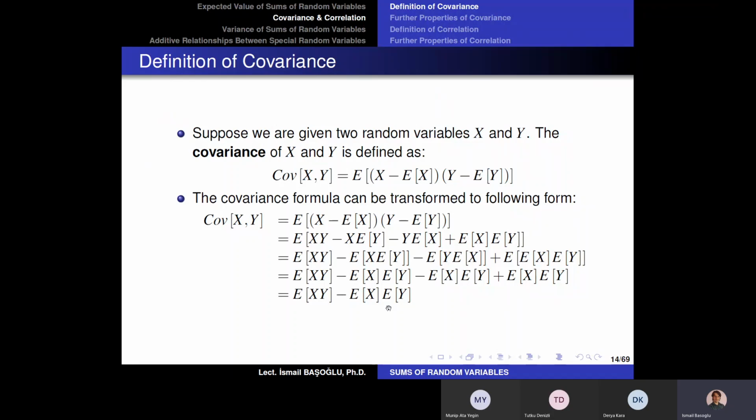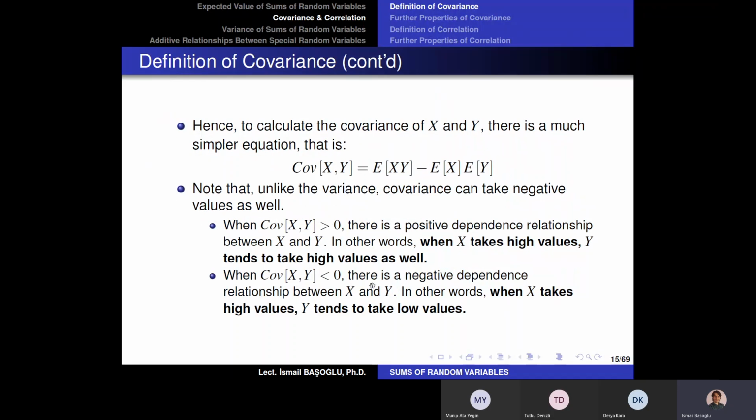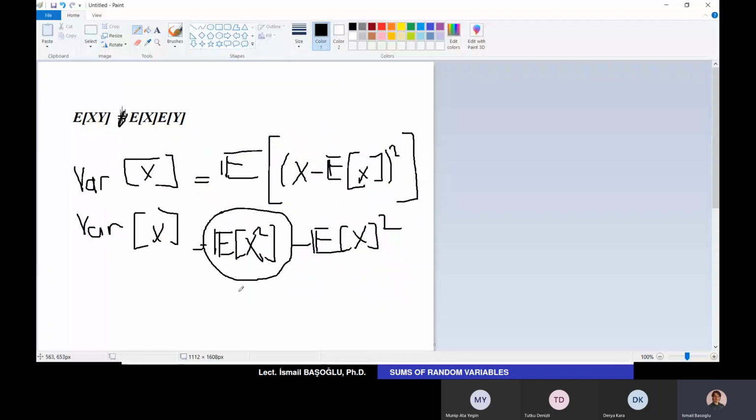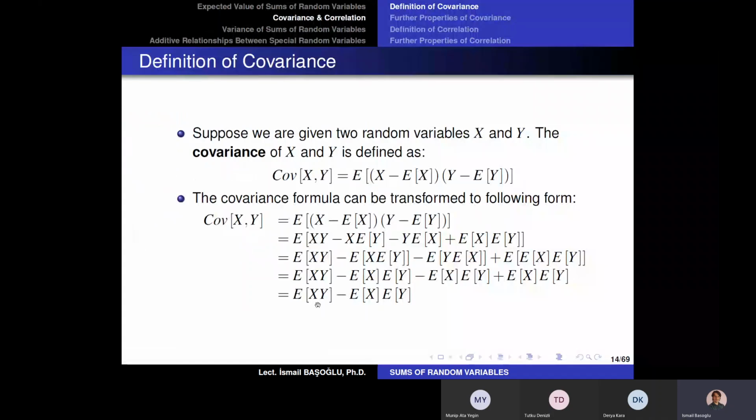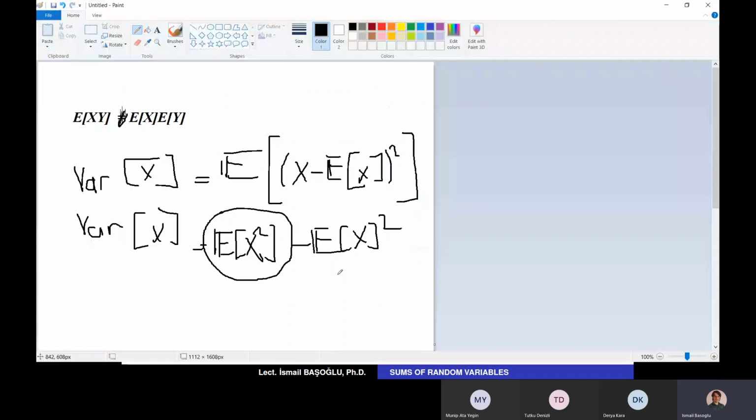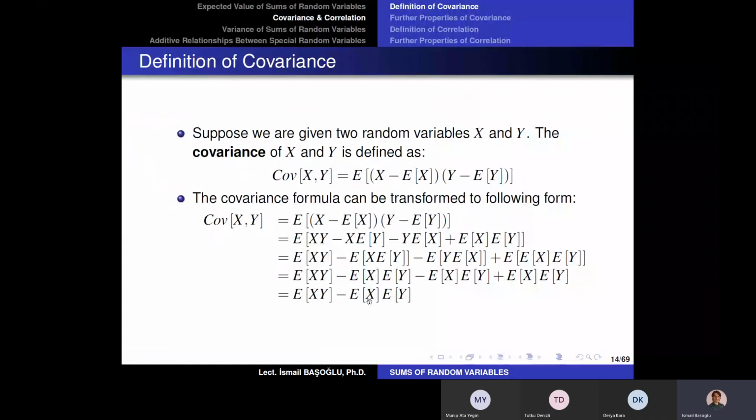So instead of the expected value of X squared, we have the expected value of X times Y. And instead of the square of the expectation, we have the product of individual expectations. Okay. Now, how can this classical formula be rewritten in this convenient form?